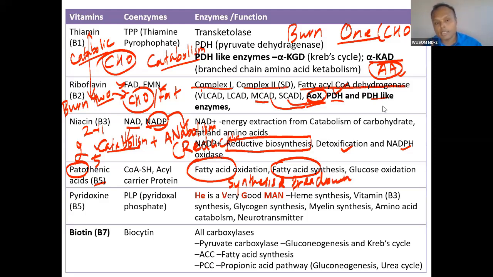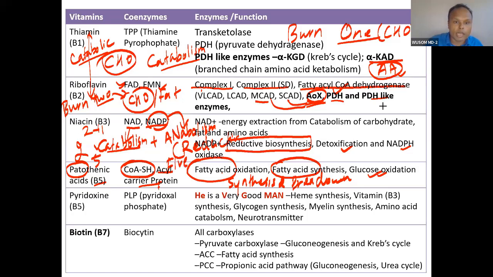Pantothenic acid is involved in synthesis and breakdown, because pantothenic acid is coenzyme A. And another place where pantothenic acid is present is the fatty acid synthase enzyme complex. It is part of that as acyl carrier protein. So fat oxidation and fat synthesis both require pantothenic acid. Remember, obviously glucose oxidation will also require acetyl coenzyme A, but more important, you can see pantothenic means 5, means fat.